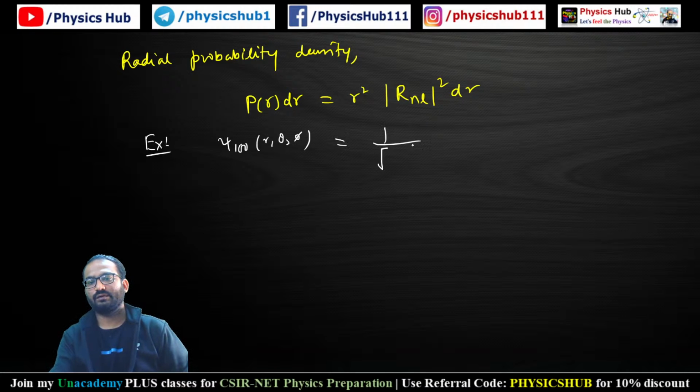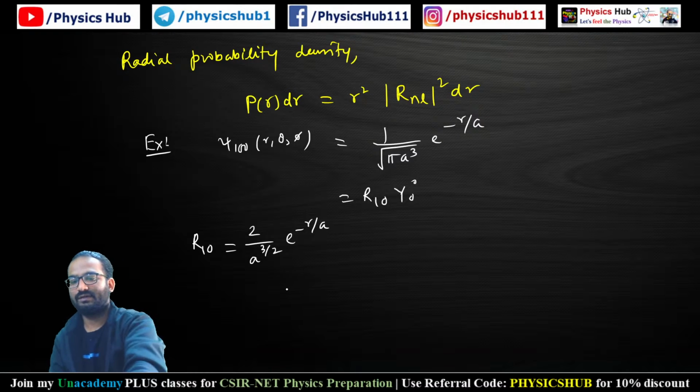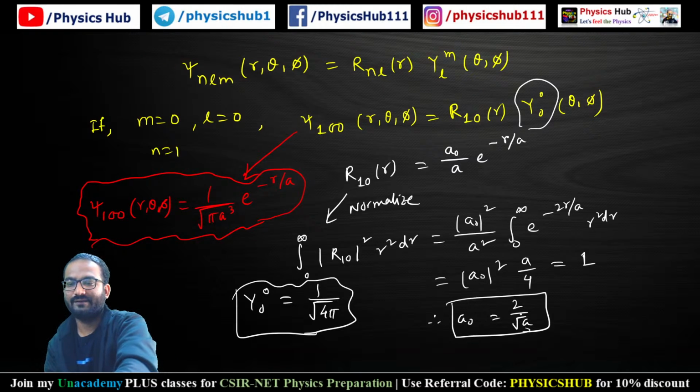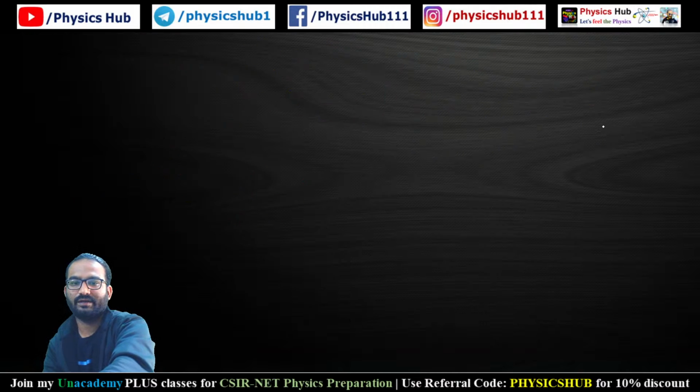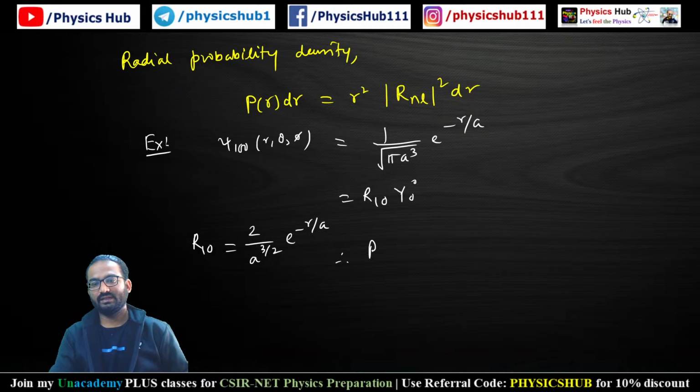We know this is 1 upon root over pi a cube e to the power minus r by a, and this is basically R 1 0 into Y 0 0. R 1 0 equals 2 by a to the power 3 by 2 e to the power minus r by a, as we have shown here. Therefore the radial probability density will become...